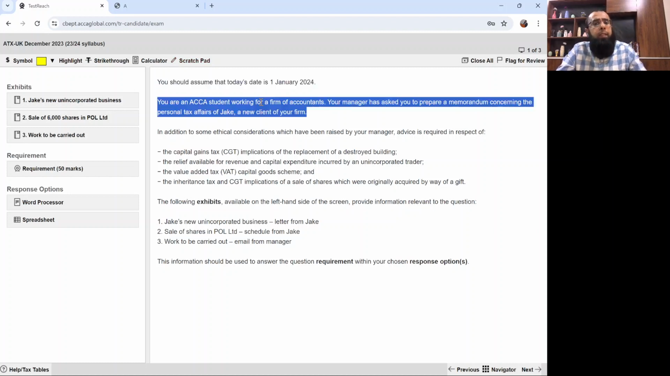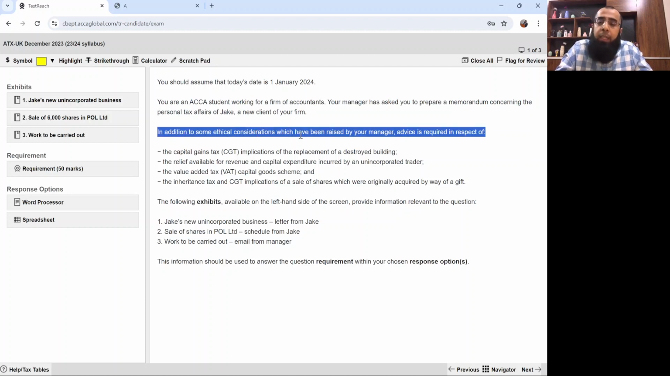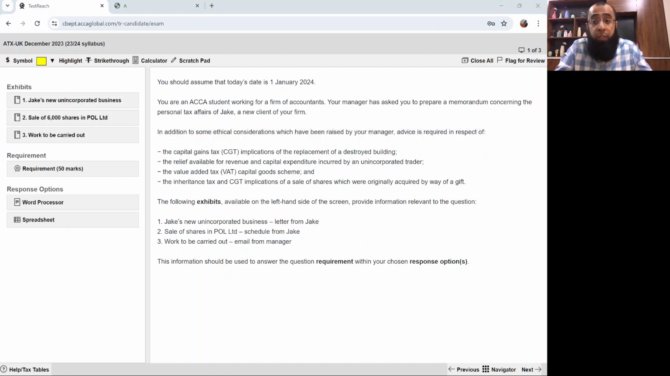You are an ACCA student working for a firm of accountants. Your manager has asked you to prepare a memorandum concerning the personal tax affairs of Jake, a new client of your firm. In addition to some ethical considerations which have been raised by your manager, advice is required in respect of. See, we are currently doing first time reading of the question.